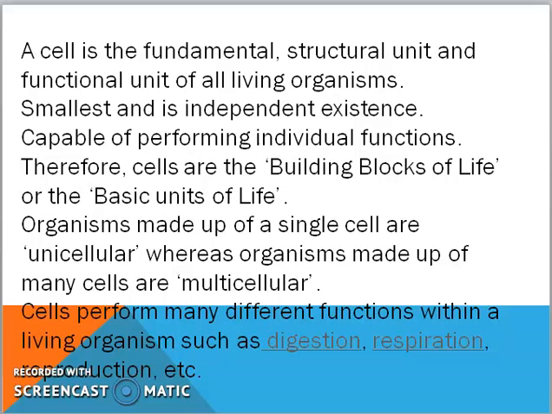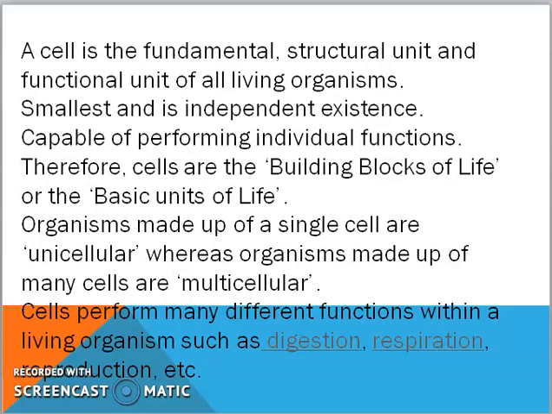Now, cells perform all the functions independently because there are different systems. Every system has different functions and organs are performing those functions. So now what organs are made up of? Tissues and cells. So automatically cells are also performing different functions of our body. That's why they are called as basic units of life or building blocks of life. So did you understand till here?